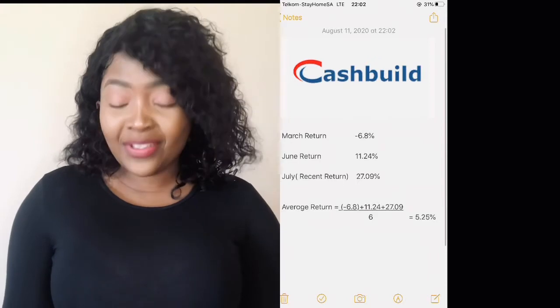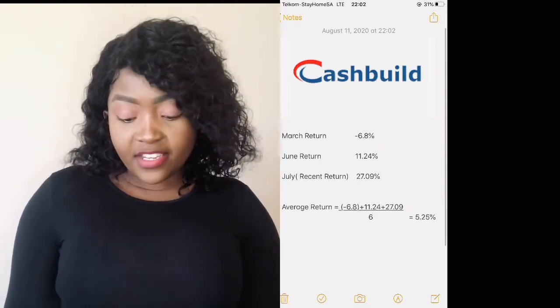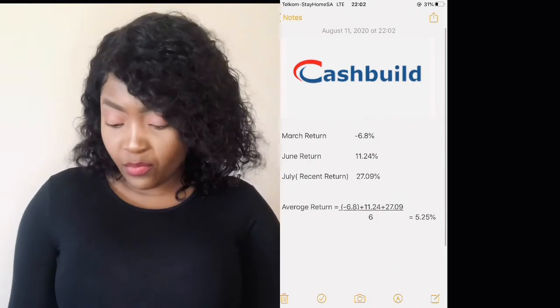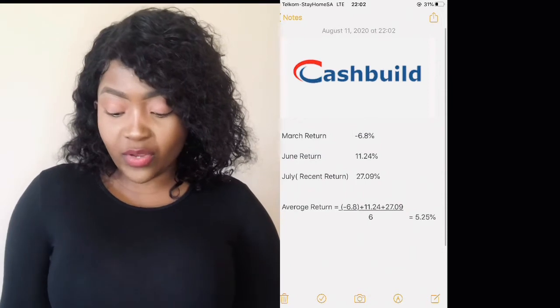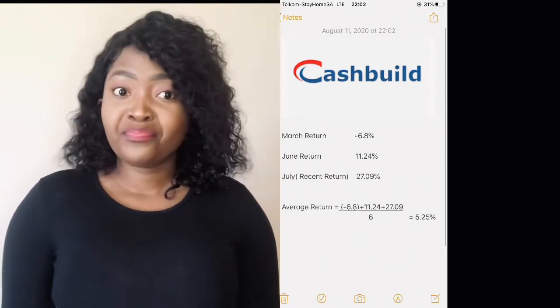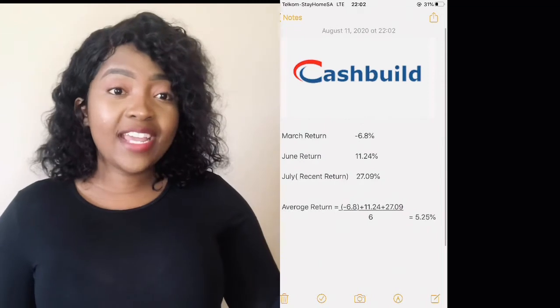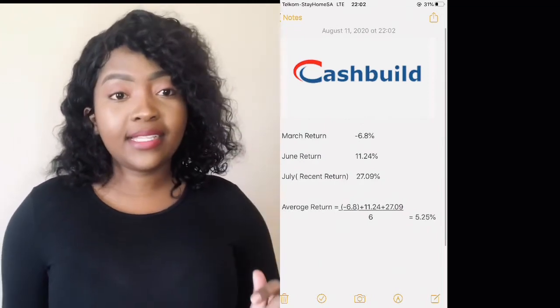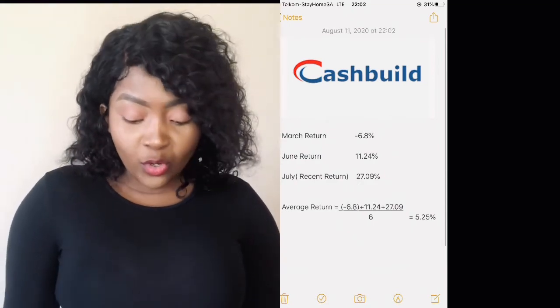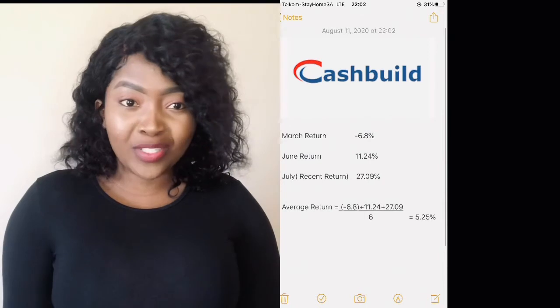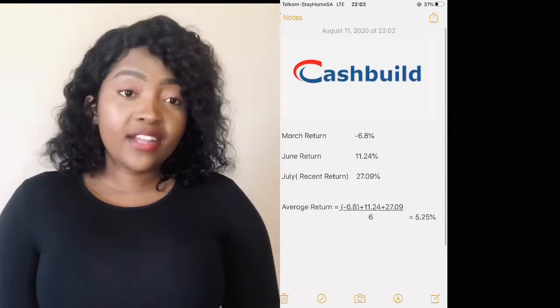So let's do one last example. We're going to be looking at the company called Cashbuild. Okay, so in March, Cashbuild's return was negative 6.8%. And then in June, the return was 11.24%. And then in the last month, which was July, its return was 27.09%. You see how high that one was? And then we're gonna add all of them up and divide it by 6 for 6 months, and you're gonna get 5.25%.